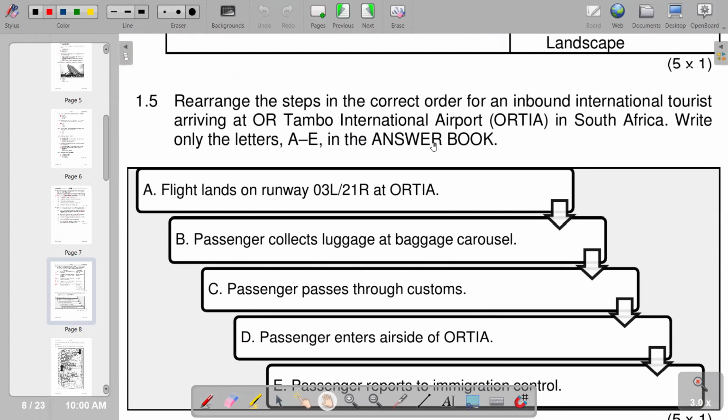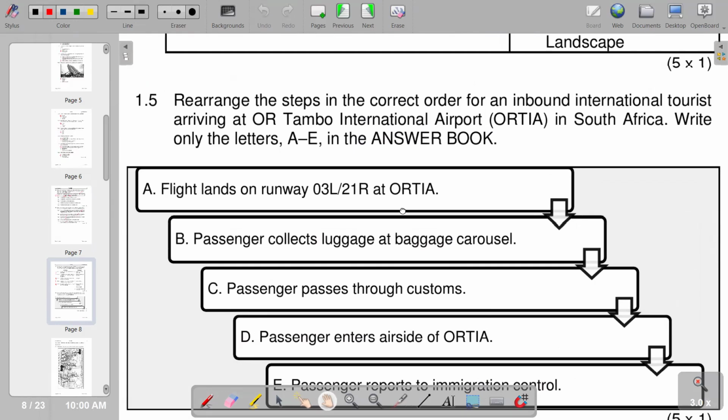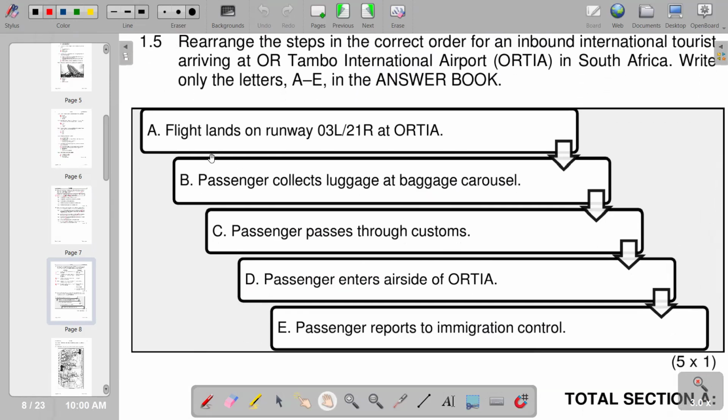So we need to present them in the correct order. So you see that the first one, of course, we have A to E. So which one is number 1 and which one is number 2? And of course, A is one, whereby we're saying a flight lands. And then number two is our next step, which will be D.